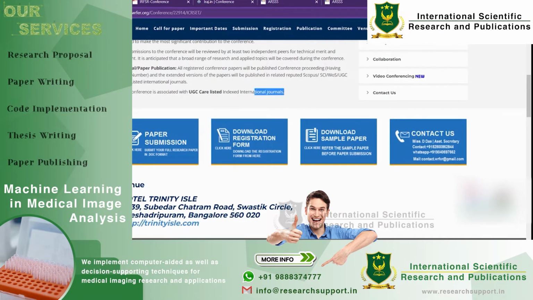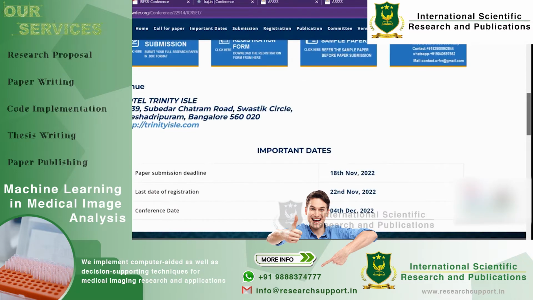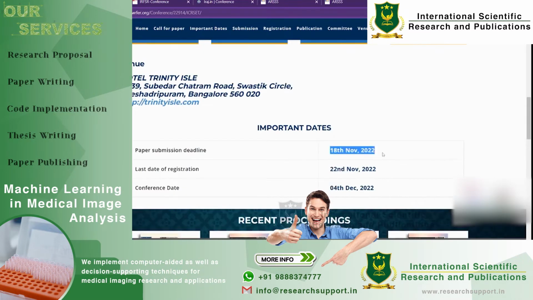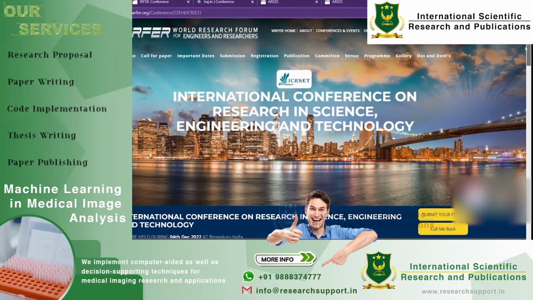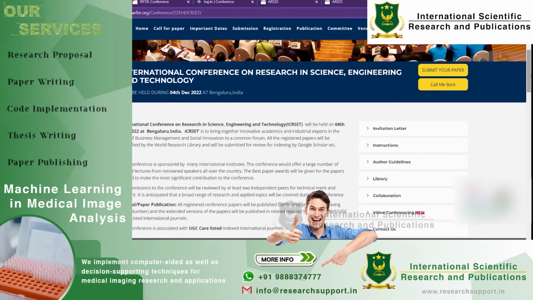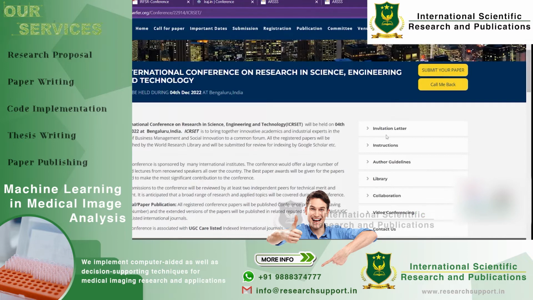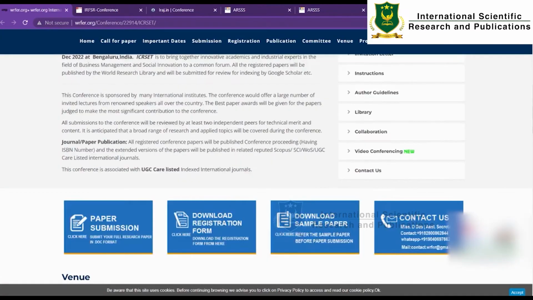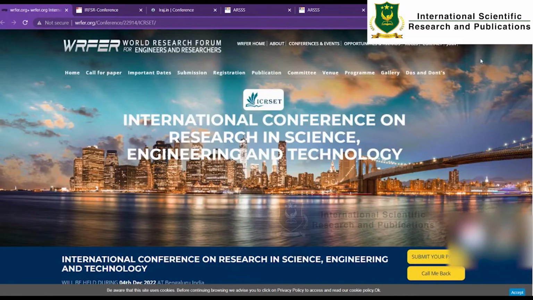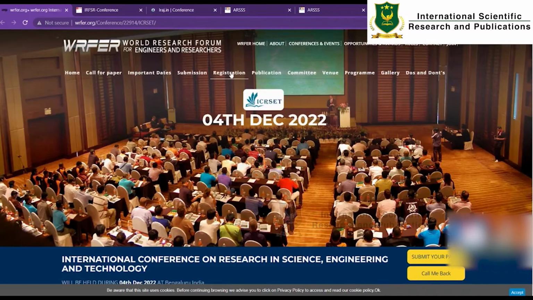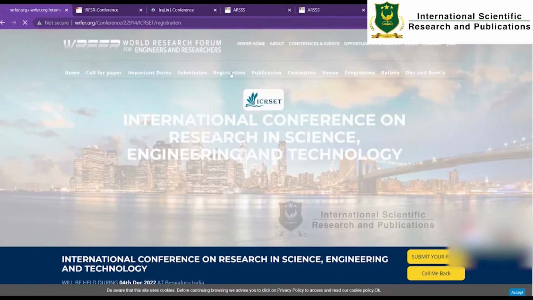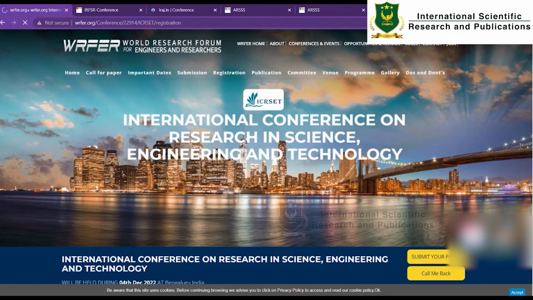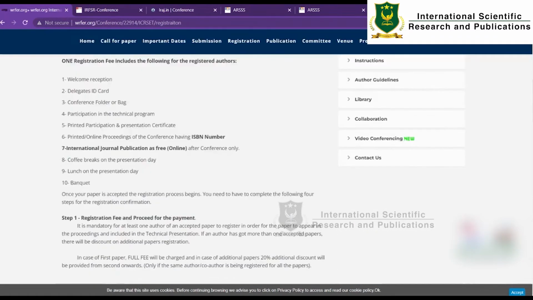Then you have to check for the other details. The paper submission deadline is 18th of November, and the conference is happening on 4th December. You can check for the publication and registration. In the registration you can find the information about the cost of the conference, how much you have to spend and what is included.